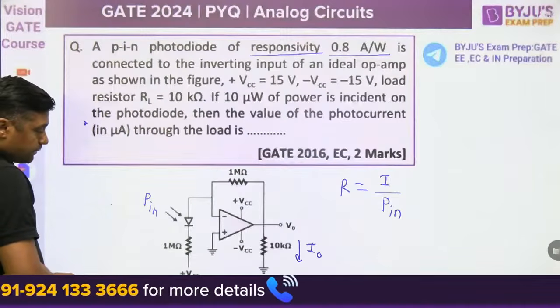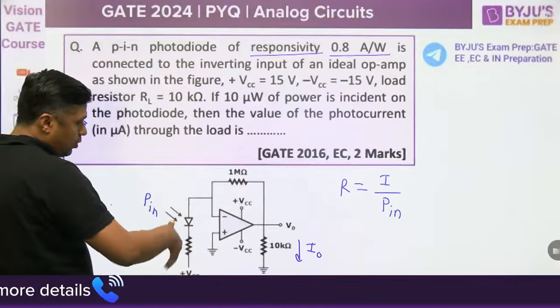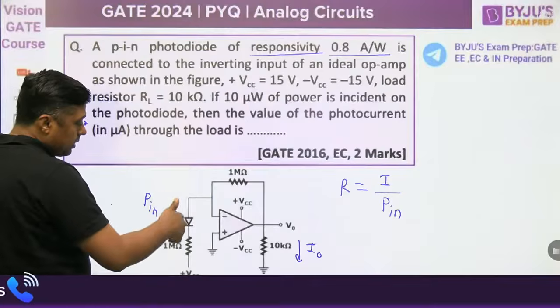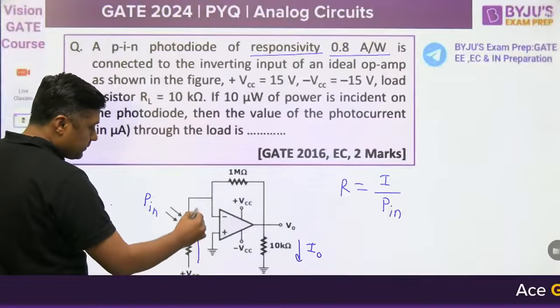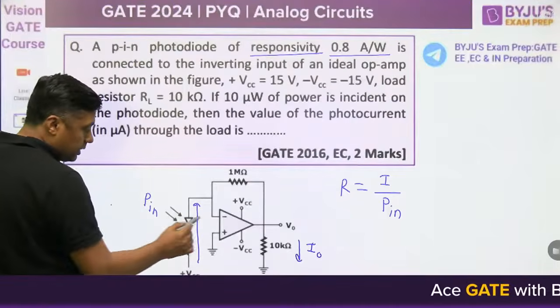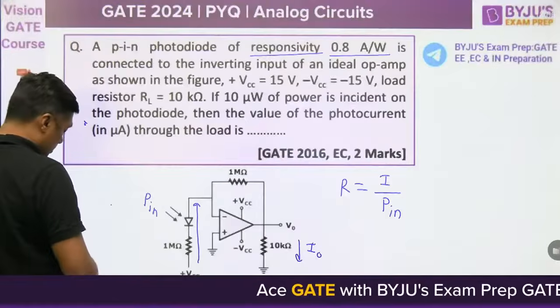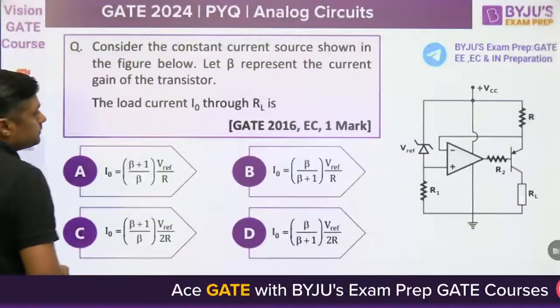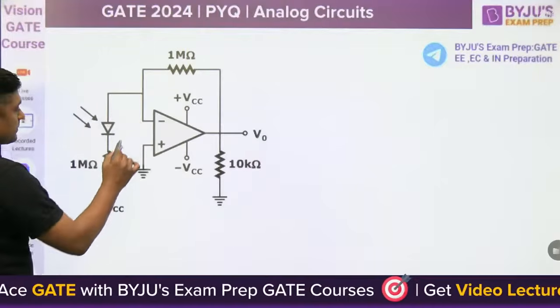Then guys remember, this is the diode. When we give the radiation, the current will flow from this direction. This is the ideal operational amplifier. This is the direction.